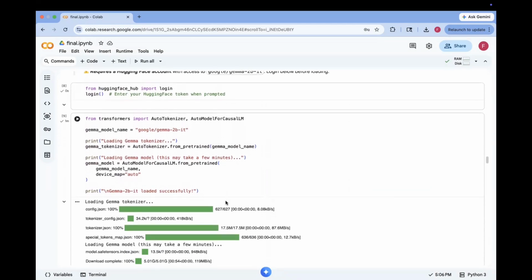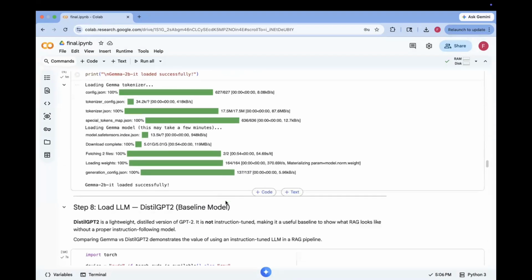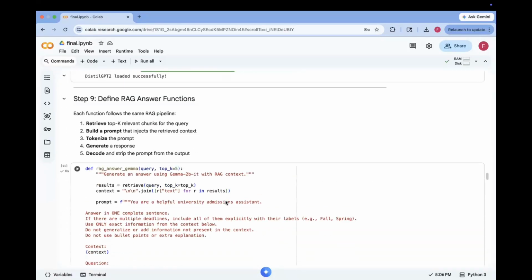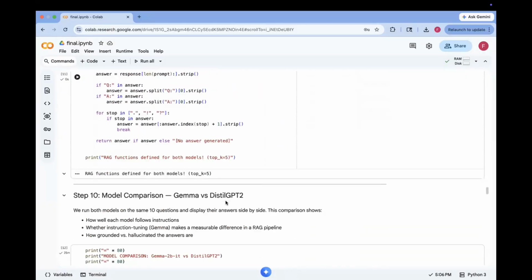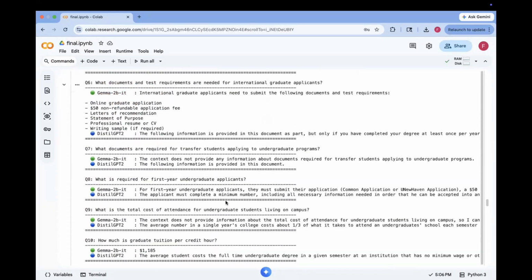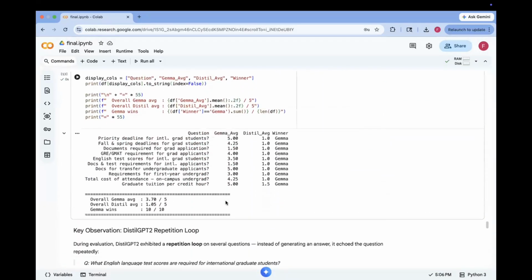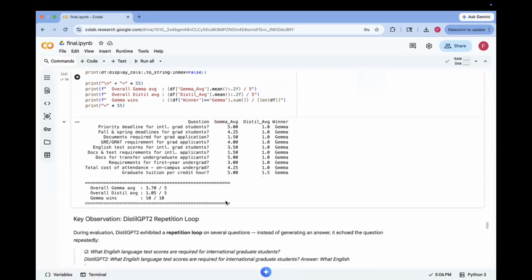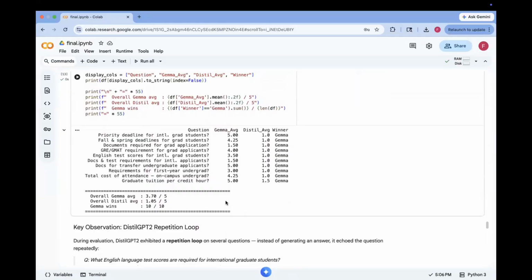So I run both models on 10 domain-specific admission questions, Gemma 2B and DistilGPT-2. Here, Gemma 2B averaged 3.7 out of 5 and won all 10 questions. DistilGPT-2 averaged just 1.05. It consistently looped and hallucinated, which actually highlights exactly why instruction tuning matters in a RAG pipeline.